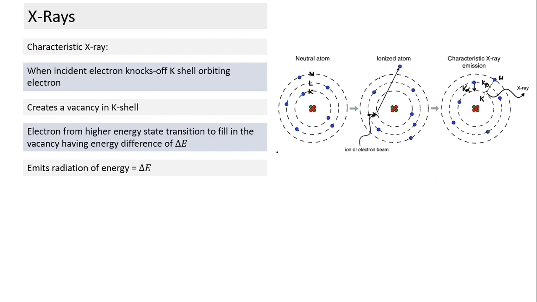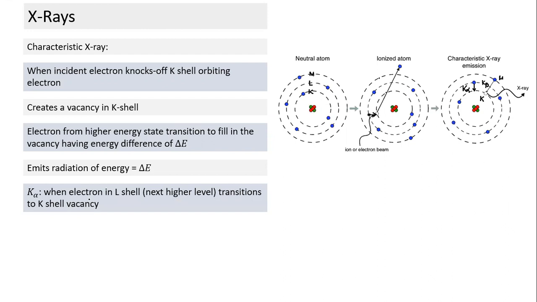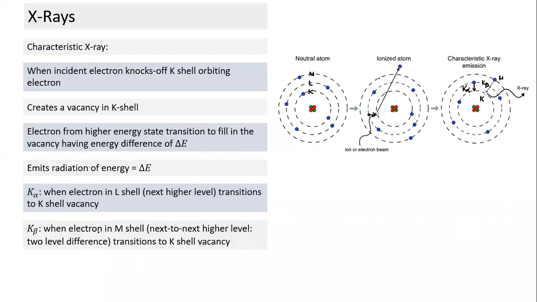Okay. So it emits radiation delta E. What is K alpha? When an electron in L shell, which is the next higher level, transitions to the K shell vacancy, it is K alpha. What is K beta? When an electron in M shell, the next to next higher level, so a 2 level difference, transitions to the K shell vacancy. That's K alpha and K beta. So anytime a vacancy gets created in the innermost shell, it will necessarily lead to emission corresponding to the K series.